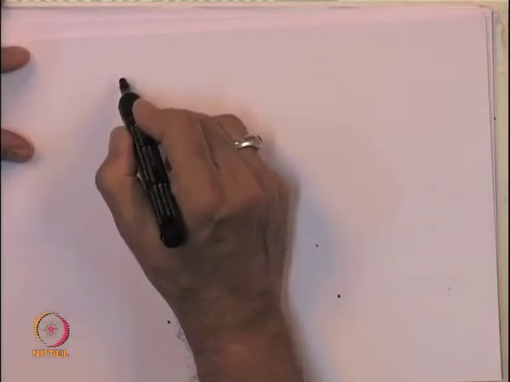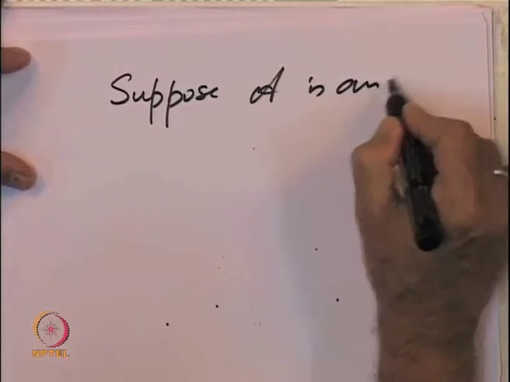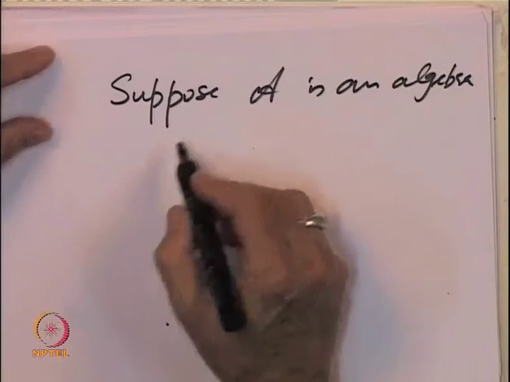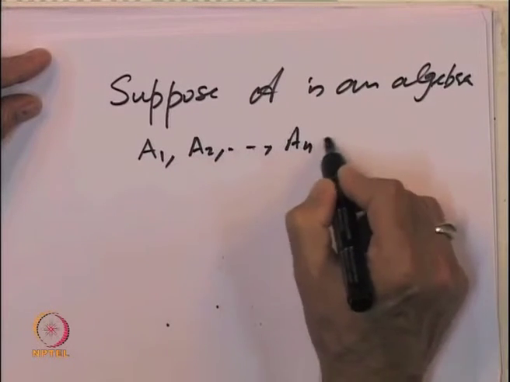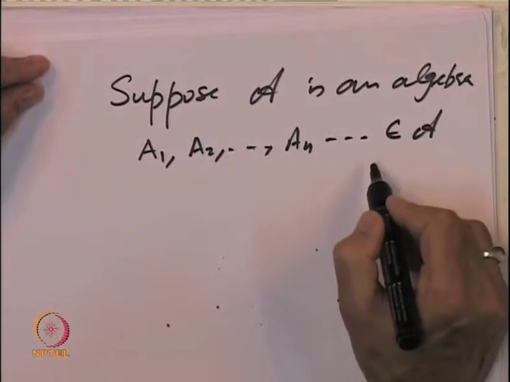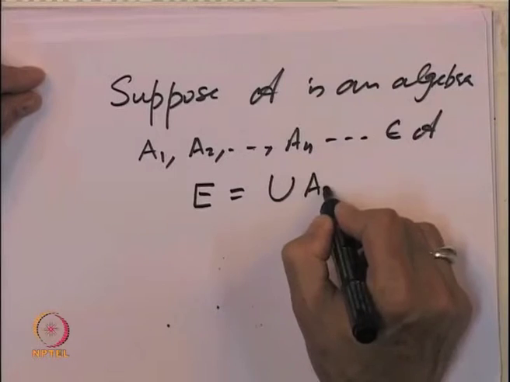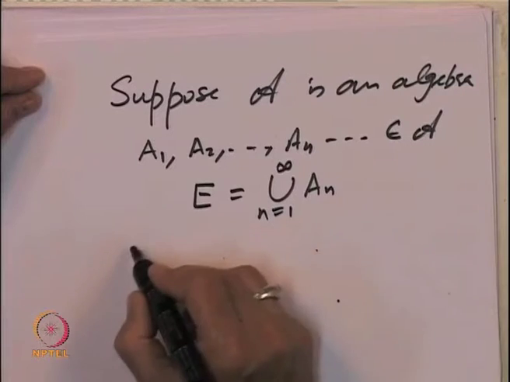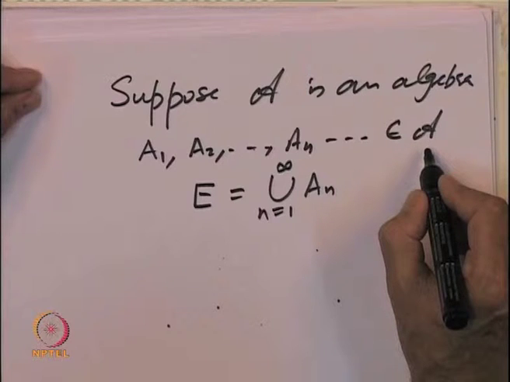What is the advantage of having an algebra is the following. Let us suppose that A is an algebra, and let us take a sequence A 1, A 2, A n, a collection of elements of A, and let us take their union E equal to union of A n's, n equal to 1 to infinity. Of course, this E need not belong to the algebra, because an algebra is only closed under finite unions.